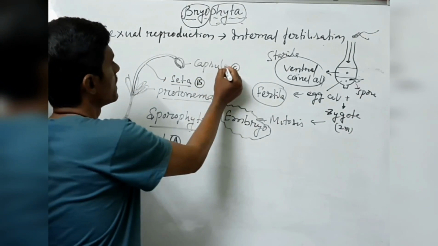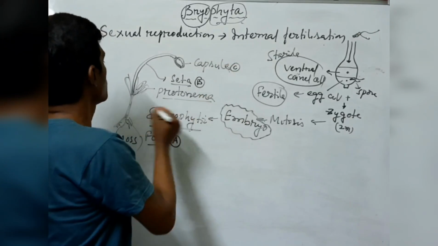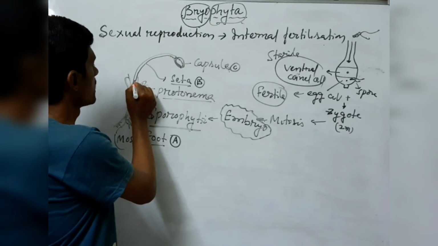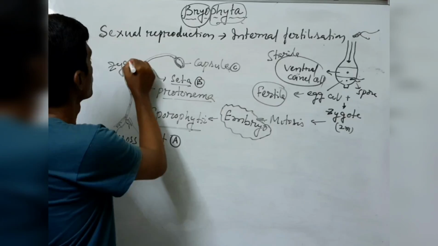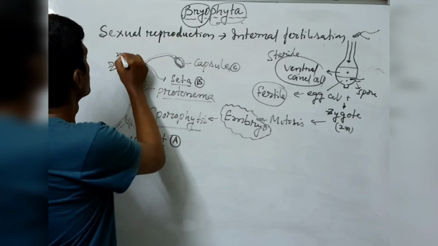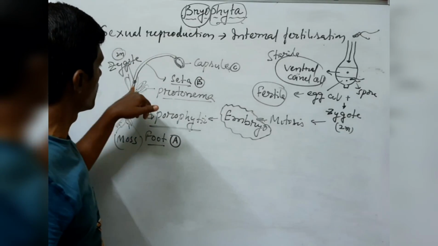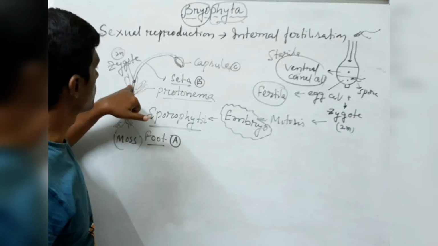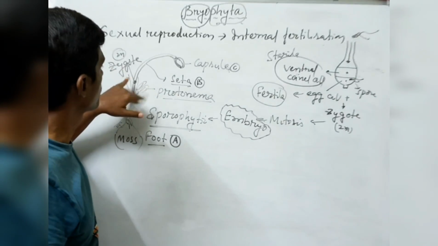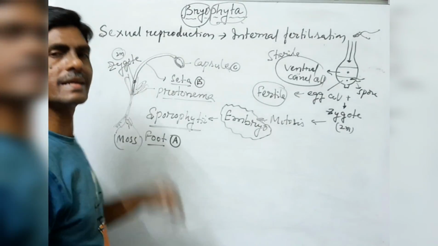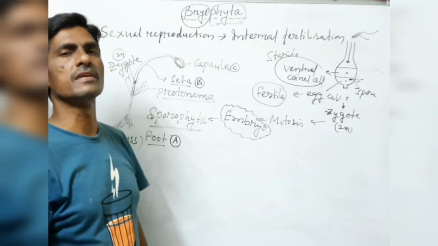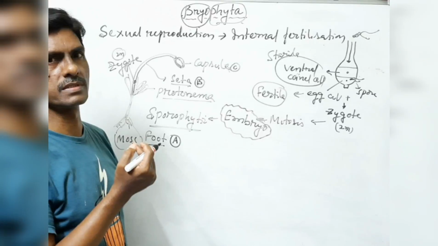Now come to the capsule here. You know that the zygote develops in this place. The zygote is diploid, and it develops in this place on the plant body. After fertilization, after formation of the zygote, it does not immediately undergo meiosis.